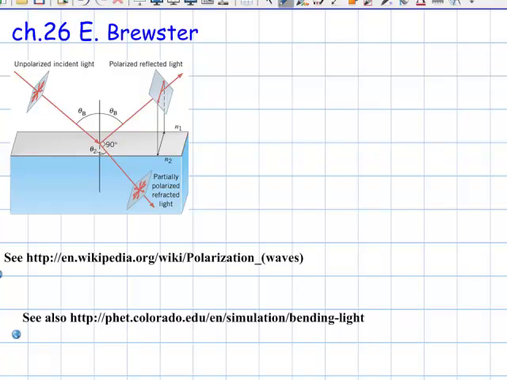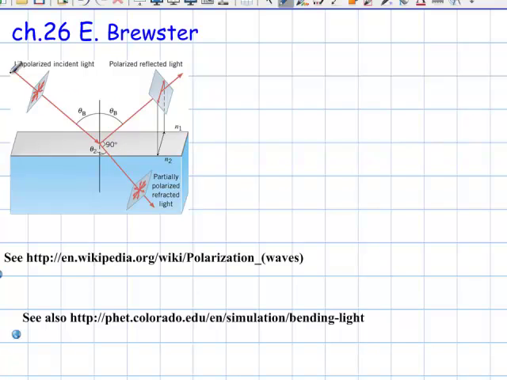This problem reads, reflected and refracted rays are perpendicular to each other when light strikes the surface at the Brewster angle. This is equivalent to saying that the angle of reflection plus the angle of refraction is 90 degrees. Using Snell's law and Brewster's law, prove that the angle of reflection plus the angle of refraction is 90 degrees.